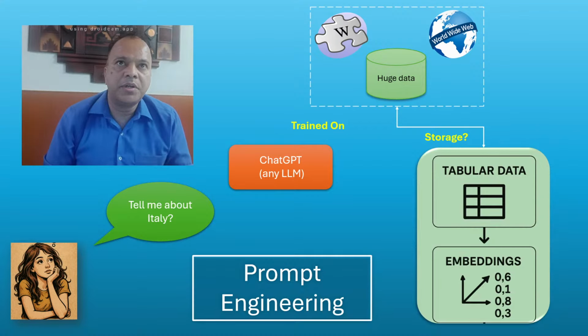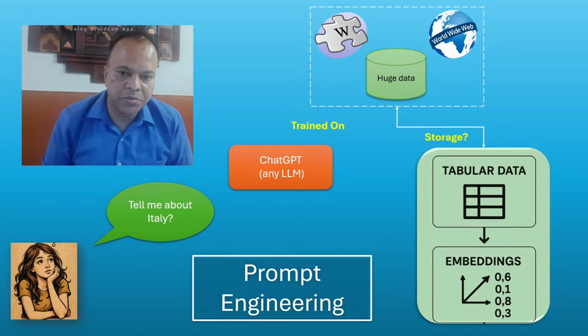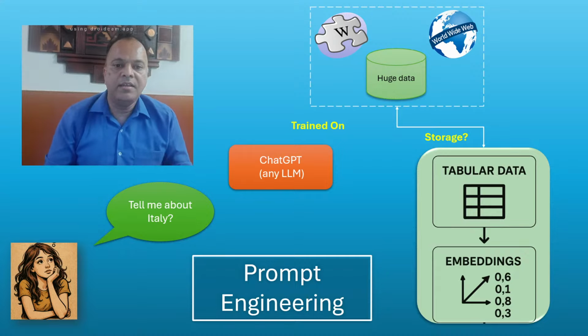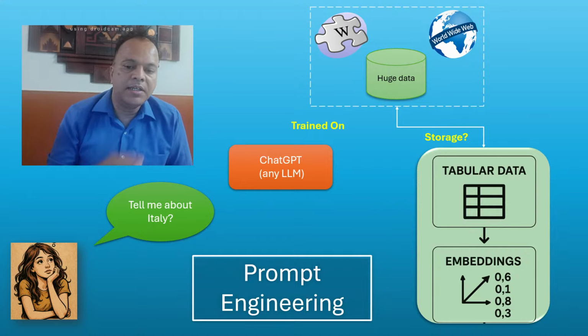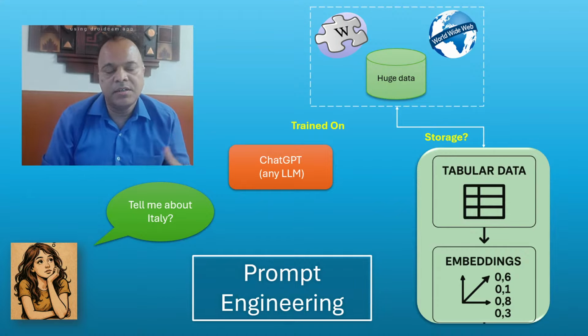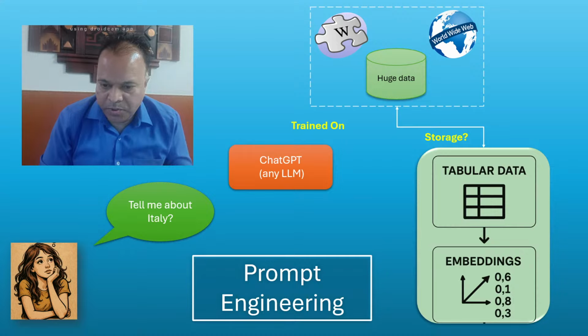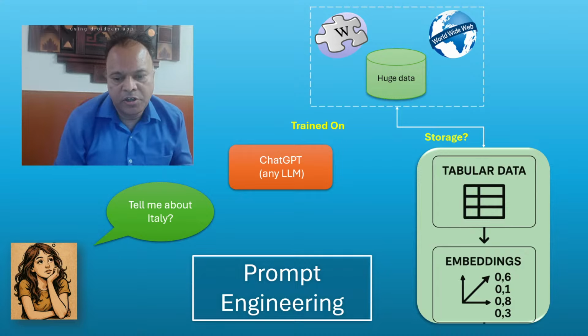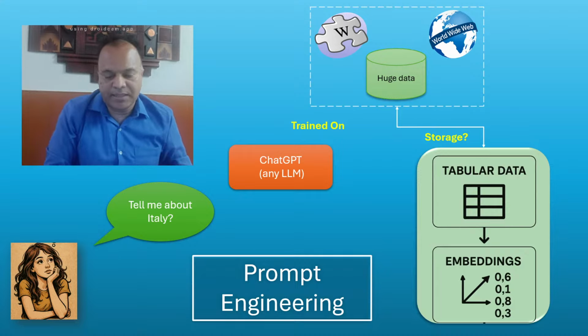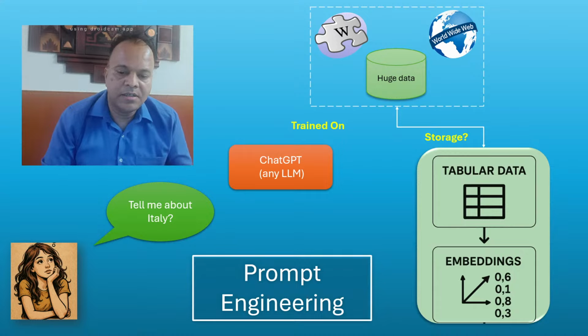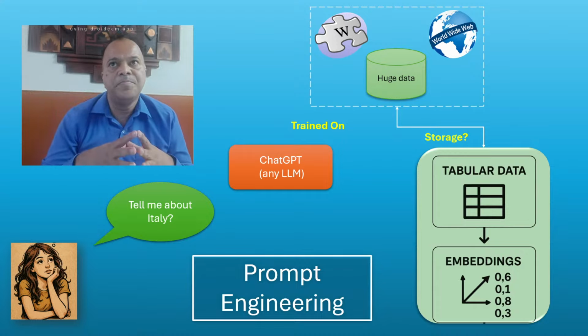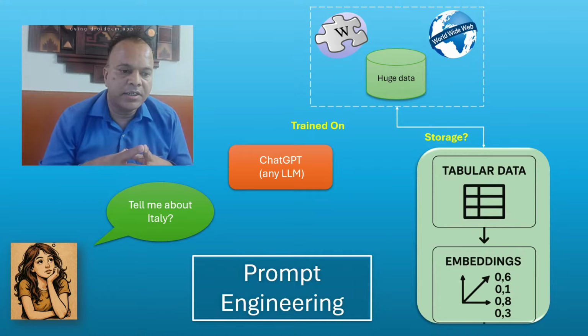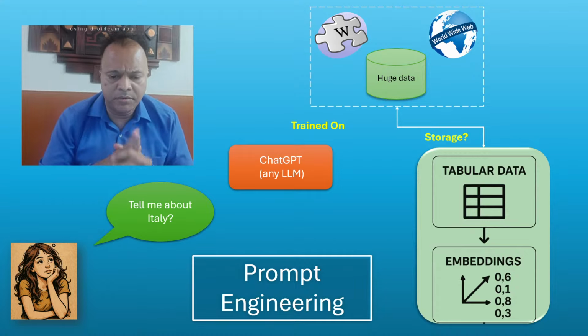Embeddings means you're storing the data in terms of numbers. It's not like table is one or chair is two or cat is four. It's not like that. Every single word will be stored as a set of numbers. It's a vector of numbers. Just to give you an idea, 0.6, 0.1, 0.8, 0.3. If I say a cat or a dog, right? 0.8 means is it a living being or is it a pet? It is a pet, 0.6, 60%. Is it furniture? No, it is 0.1. So something like that. It will store all the words, all the text, or all the data in some kind of an embedding.